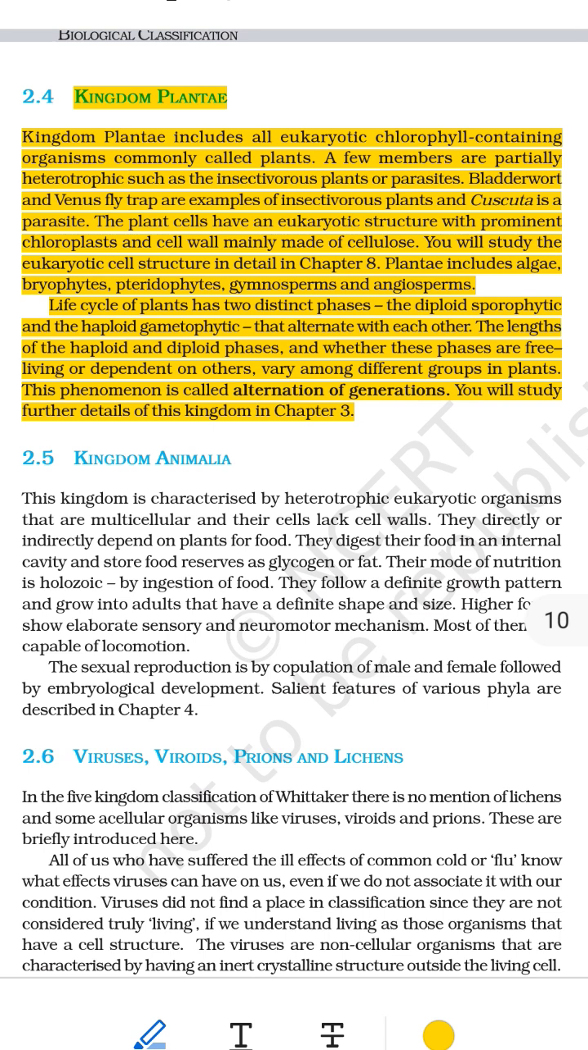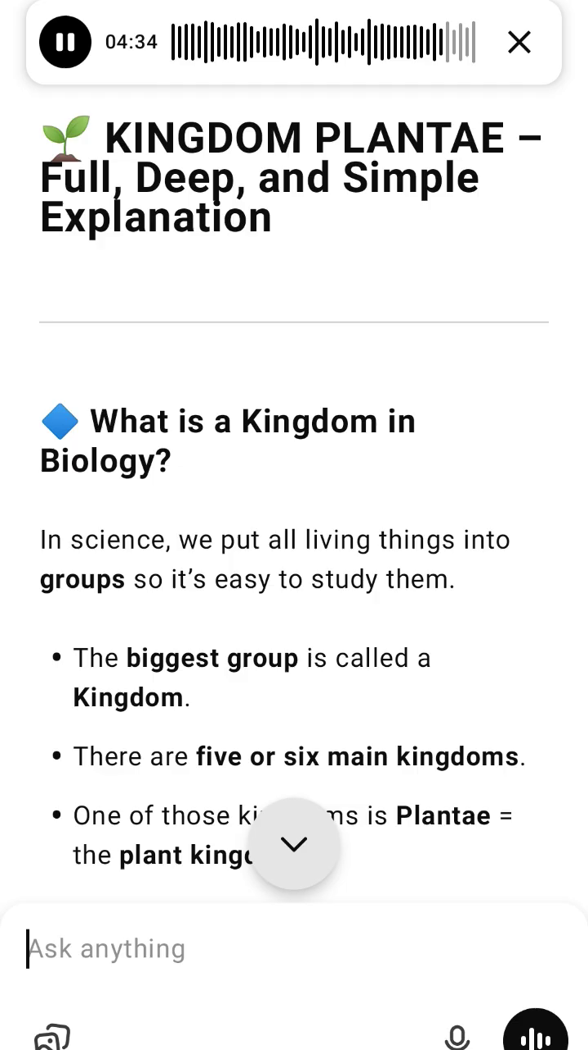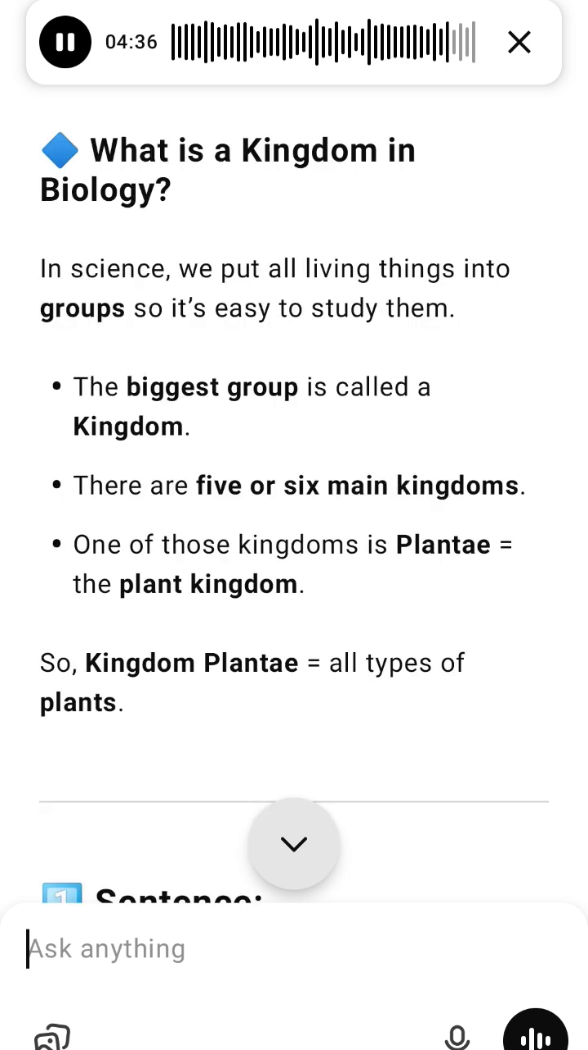What is Kingdom Plantae? Kingdom Plantae is one of the major groups, or kingdoms, in which scientists classify living things. This kingdom includes all plants, from simple green algae to huge flowering trees. Plants are living organisms that are usually green, can make their own food from sunlight, called photosynthesis, and have special structures inside their cells, like chloroplasts and cell walls.